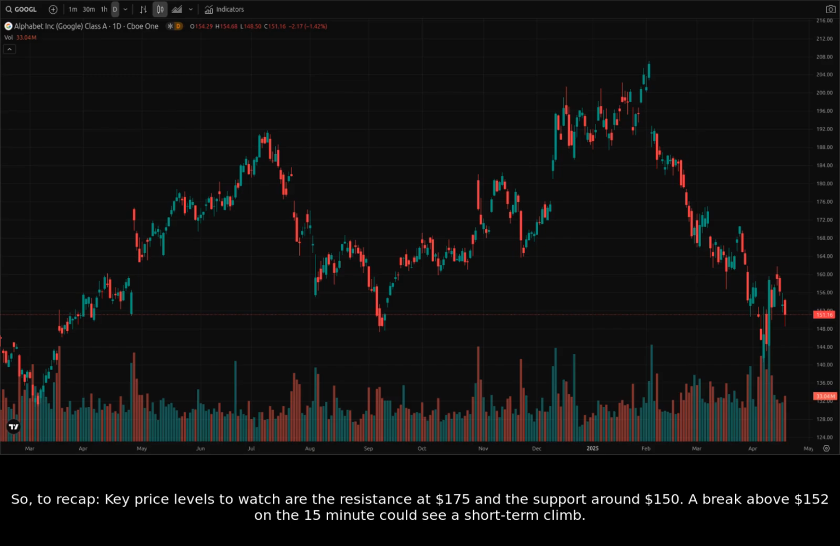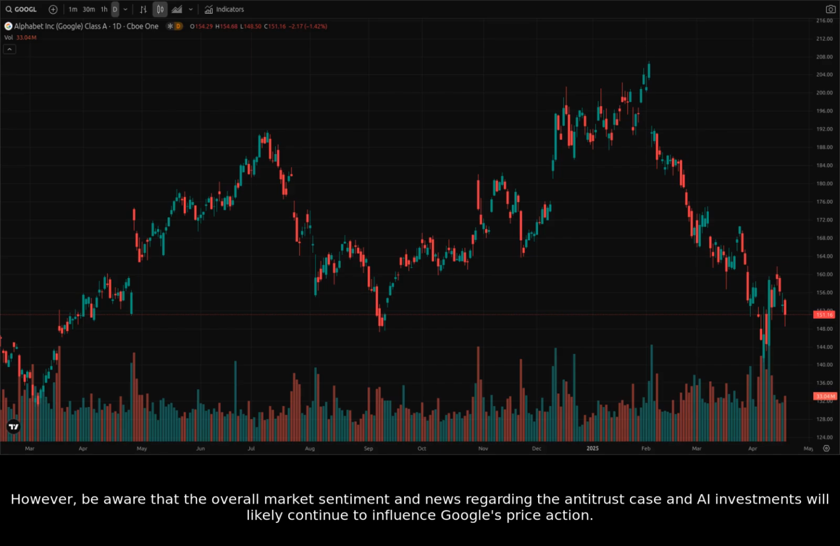So, to recap, key price levels to watch are the resistance at $175 and the support around $150. A break above $152 on the 15-minute could see a short-term climb. However, be aware that the overall market sentiment and news regarding the antitrust case and AI investments will likely continue to influence Google's price action.